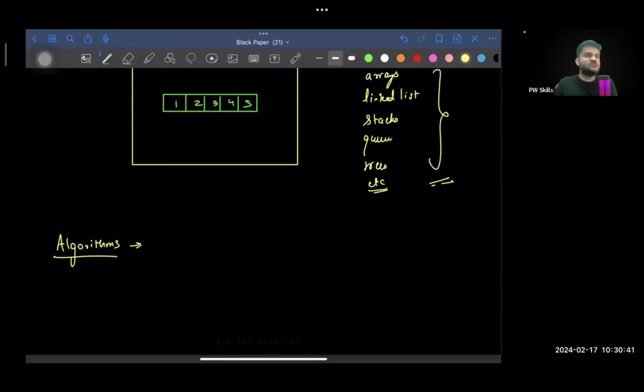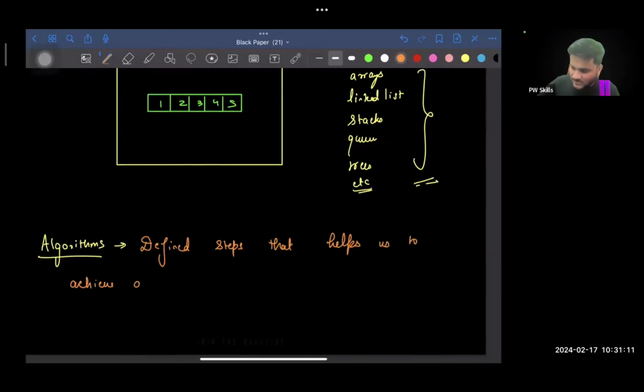There's a whole procedure or whole bunch of steps that people will tell you if they are teaching you how to drive a car, right? So anything that you do in this world has a particular set of defined steps. These defined steps that help us to achieve a task are called an algorithm.